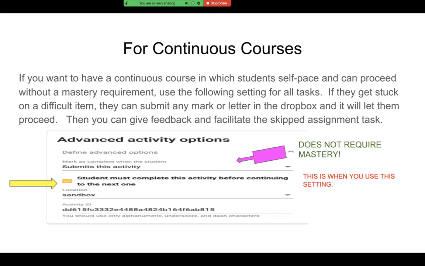When do you use this? If you want to have a continuous course. In a continuous course, the students self-pace, and in those courses, you can use this setting. If you set mark as complete when the student submits the activity, it prevents your student from going to the next activity before doing the one in question. It does not, however, require mastery.